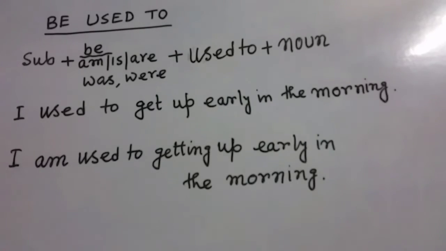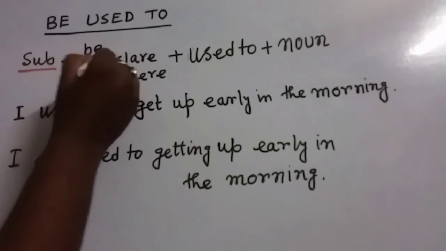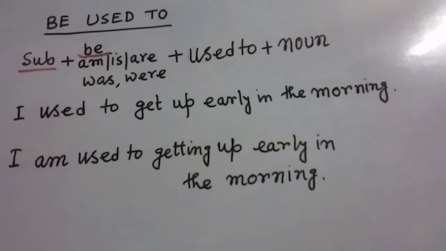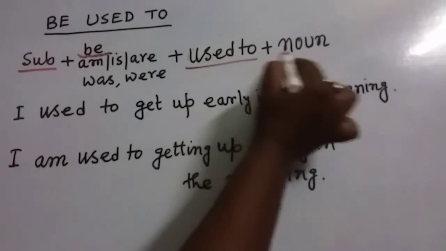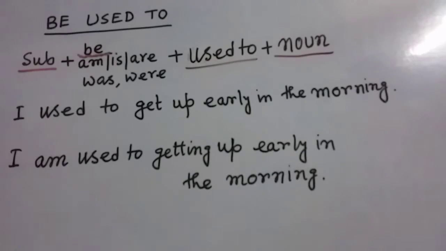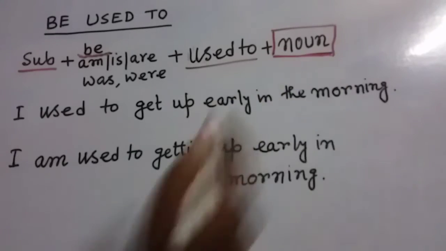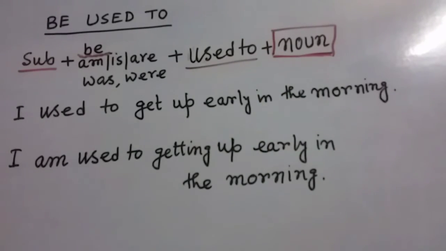Now friends, let's think about the structure of it. Actually, my dear friends, the structure is, at first we have to place the subject, then the be verb, that means am, is, are, was, were, and then used to, then a noun. One thing we must remember, my dear friends, here we have to place the noun form. We cannot use the verb form here or something else. We have to use the noun form of that object. Now, my dear friends, I am going to give you one example. Let's look at the example.